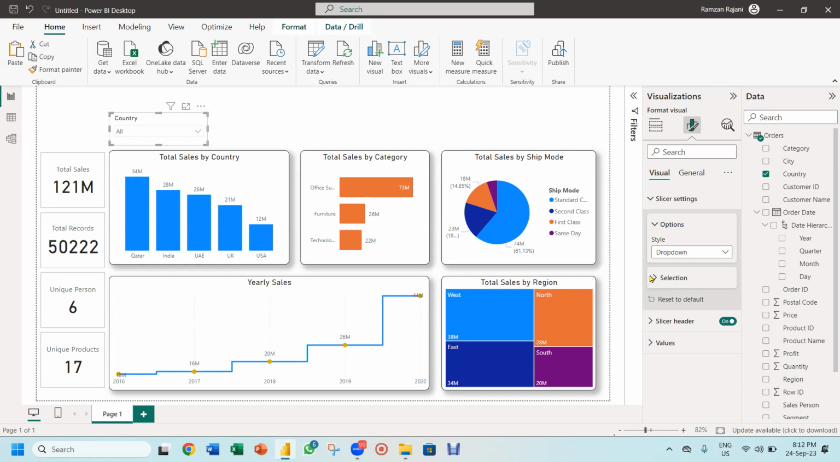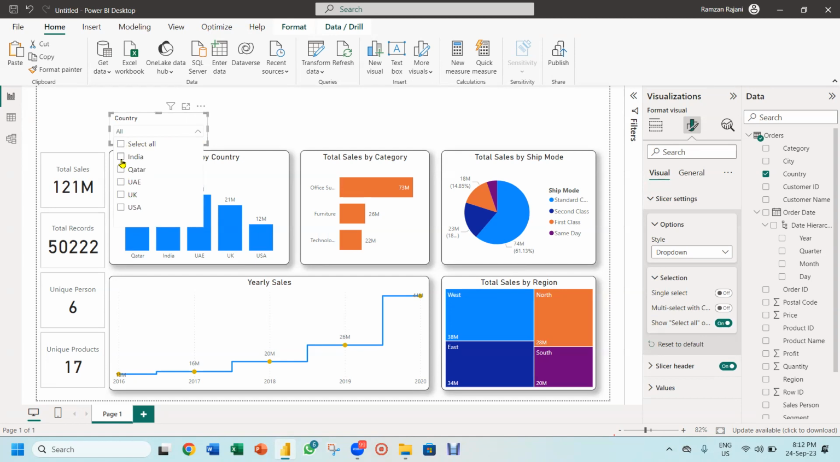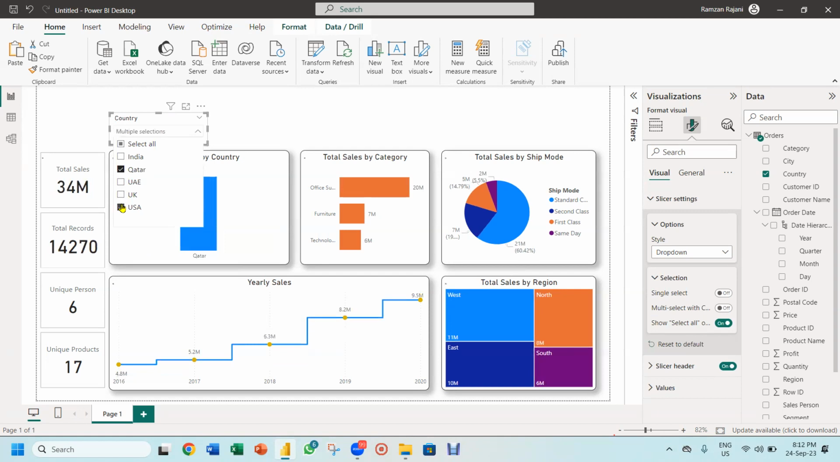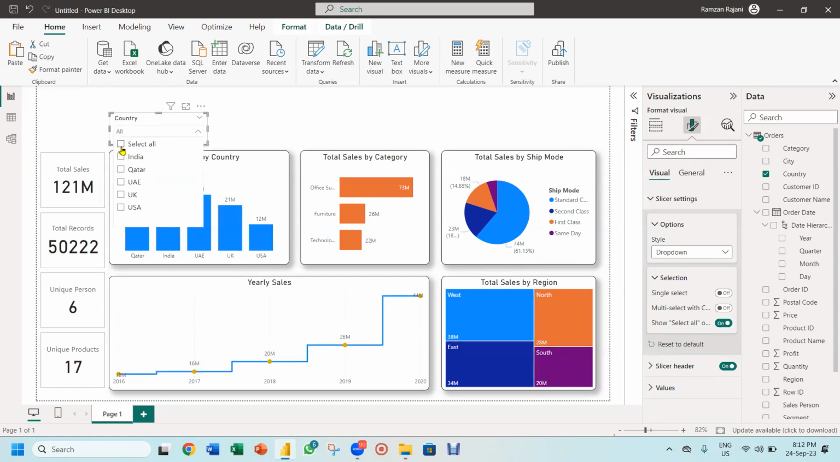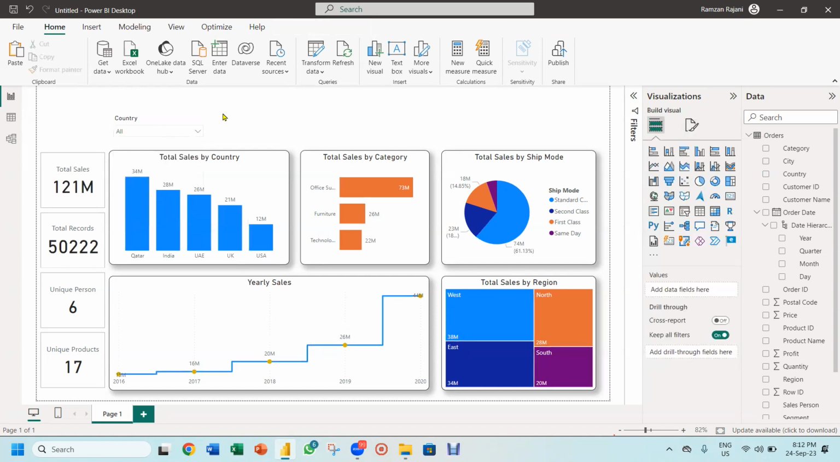Then there are more detailed options. You can go to selection and turn on select all. What happens is, in a drop down you get select all because management selected India, they selected Qatar, they selected USA. Again, if they want everything, they click on select all, and all will reset. This is something amazing.